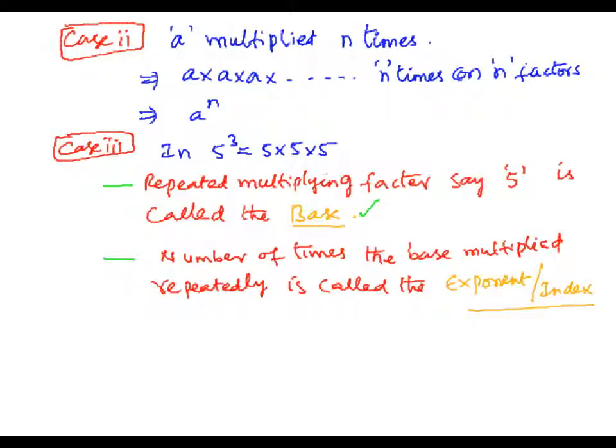So in this manner, 5 cube is written as 5 into 5 into 5 in the expanded form. In this expanded form, since the repeated multiplying factor is 5, it will be called the base. The number of times the base is multiplied repeatedly is 3, one, two and three, so 3 will be called the exponent or the index.